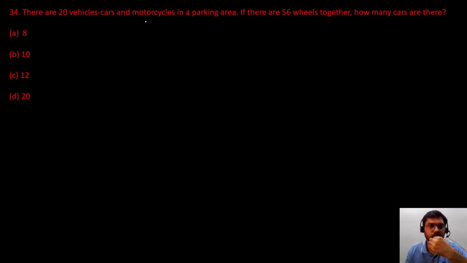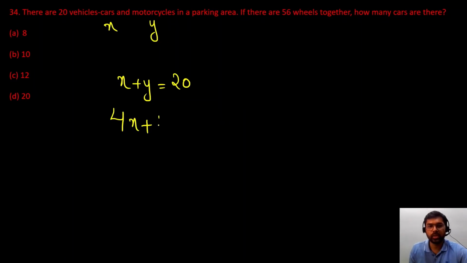Next question is, we have 20 vehicles. Okay, in the vehicles we have cars and motorcycles and 56 wheels. So if there are 56 wheels together, so how many cars are there? So cars को x consider कर लेते हैं, motorcycles को y. So total vehicles कितने हैं? x plus y will be 20 and total wheels are 56. So we know 4 wheels are there in cars and 2 wheels are there in motorcycle. So second equation क्या बन जाएगी 4x plus 2y is equal to 56.